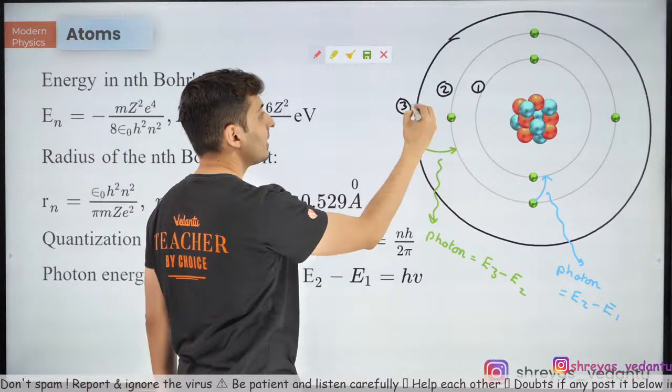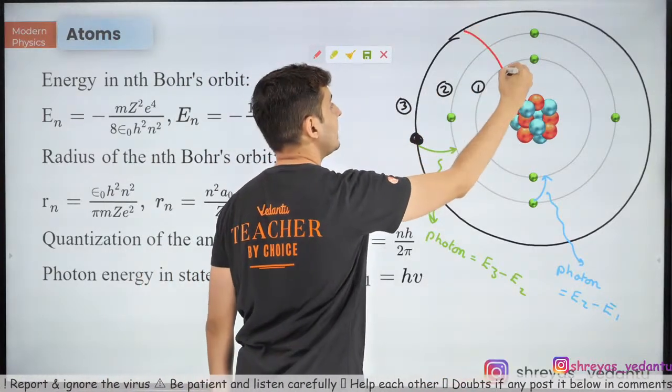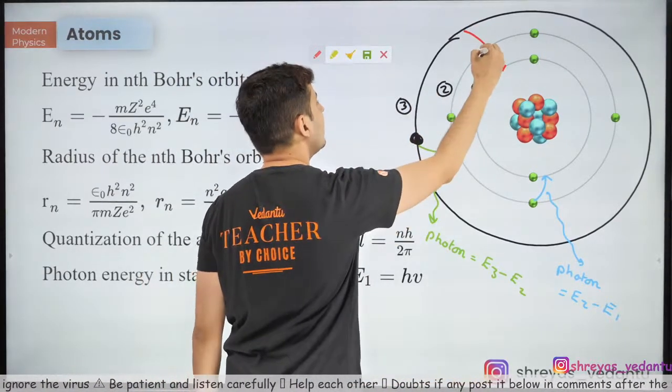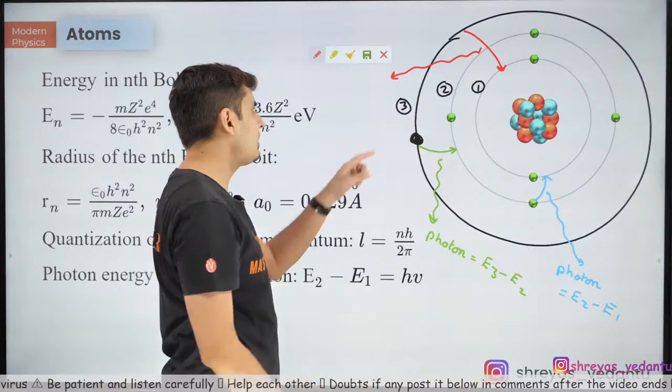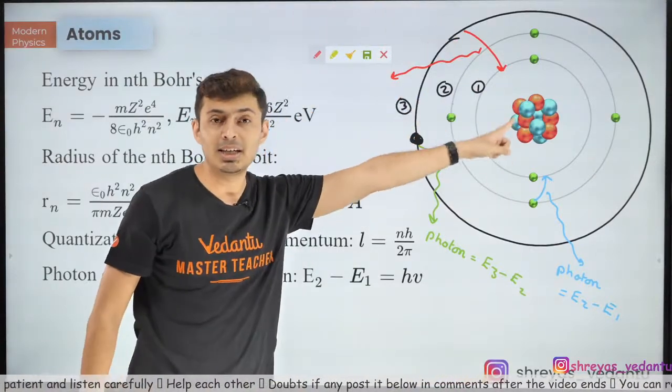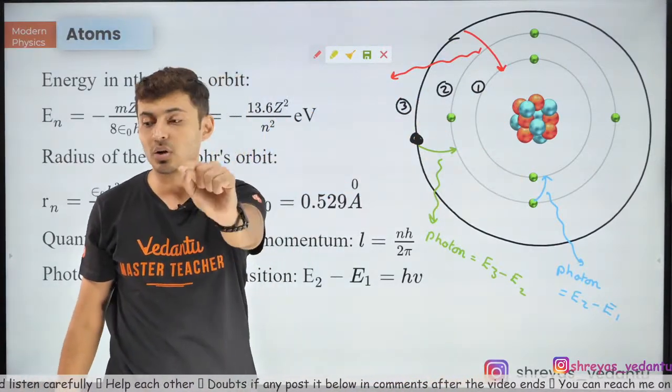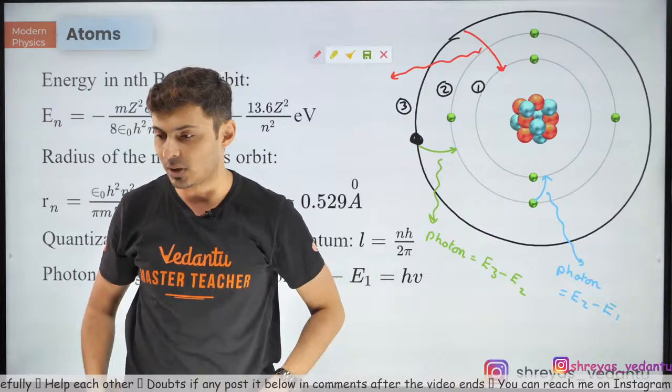But if the electron jumps from 3 to 1 directly, then how many photons will be emitted? 3 to 1, if it jumps directly, how many photons will be emitted? Come on, my warriors, think about it.